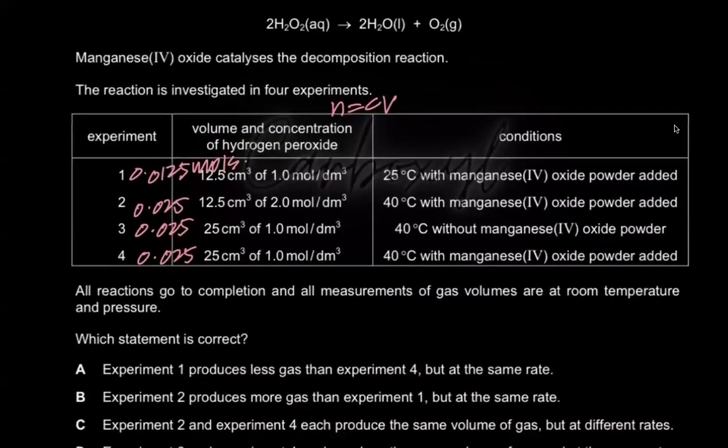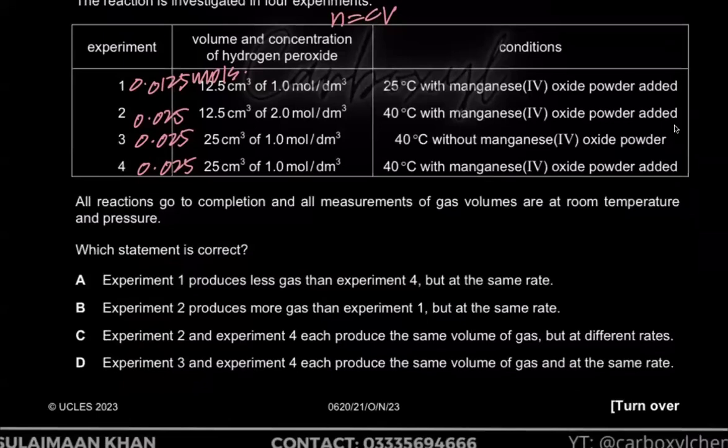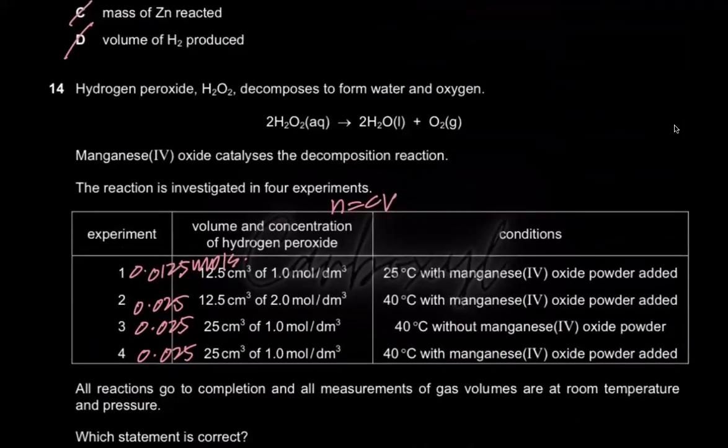Okay. So these are my moles. Great. It says all reactions go to completion and all measurements of gas volumes are made under the same conditions. Okay. Experiment 1 produces less gas than experiment 4, but at the same rate. Let's check it out. Experiment 1 and experiment 4 have different moles of hydrogen peroxide, which means they are going to make different amounts of gas. I don't even have to calculate it. Oxygen is the gas being produced, right?